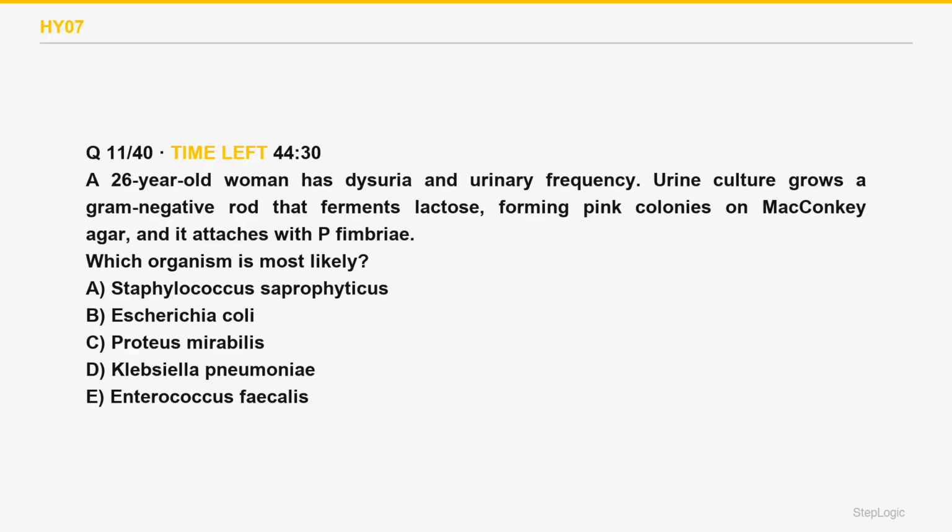Which organism is most likely? A 26-year-old woman has dysuria and urinary frequency. Urine culture grows a gram-negative rod that ferments lactose, forming pink colonies on MacConkey agar, and it attaches with P fimbriae. Read the command, identify the organism. The E1 UTI cause, a lactose-fermenting gram-negative rod, is E. coli.